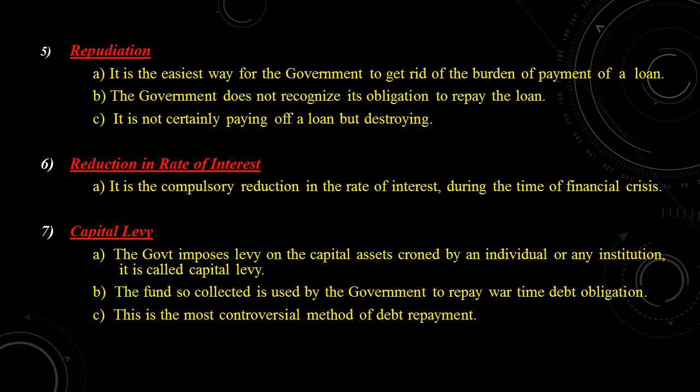The government imposes taxes on capital assets owned by an individual or any private institution. This levy is imposed on capital assets above a minimum level on a progressive scale. So the fund collected by imposing the tax upon the private institution will be used to clear the debt. But this is the most controversial method of debt repayment, which will be only rarely used by the government.